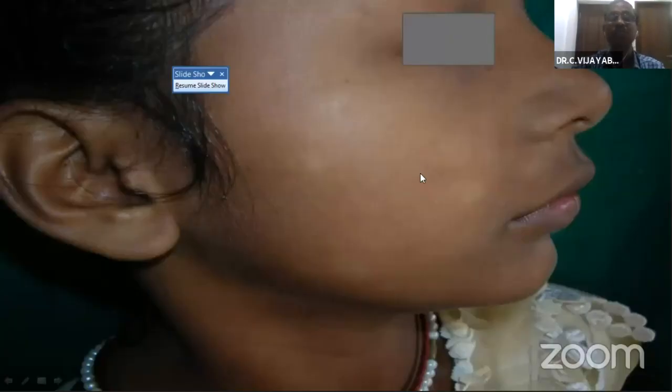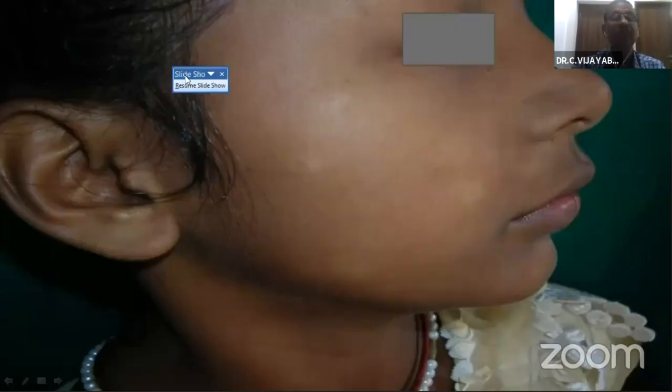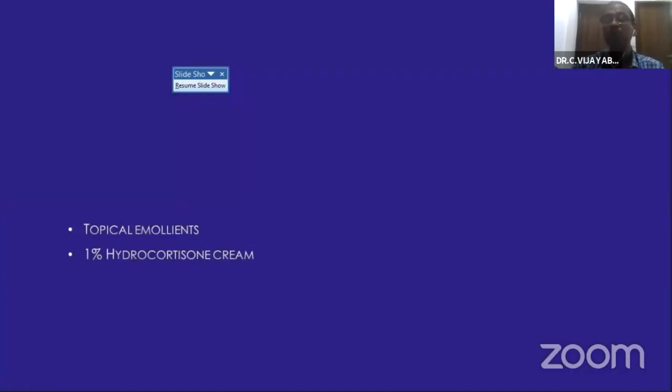And this is another condition where you can see, again, an asymptomatic condition with very small hypopigmented scaly lesions. You can see that, but look carefully at this area. You can see the dandruff that is present. This is seborrheic dermatitis. Normally we know that seborrheic dermatitis is from womb to tomb. And here again, topical emollients are more than sufficient. You can apply hydrocortisone cream for 2 to 4 weeks. You'll get excellent results for this seborrheic dermatitis.